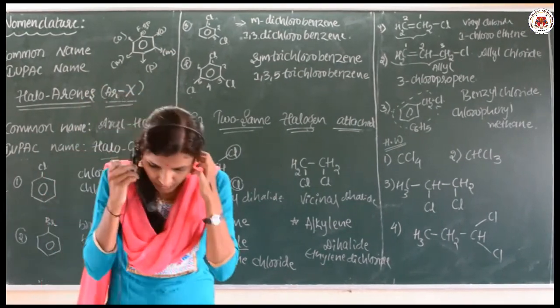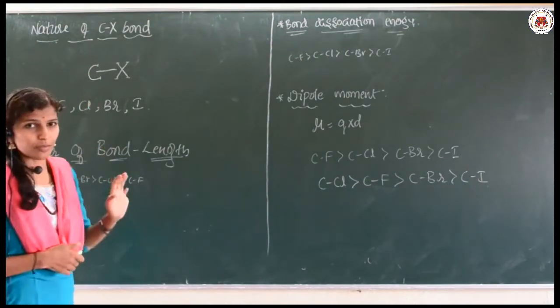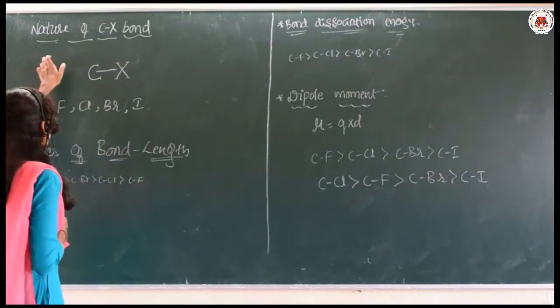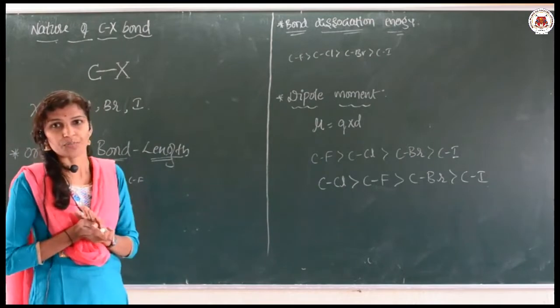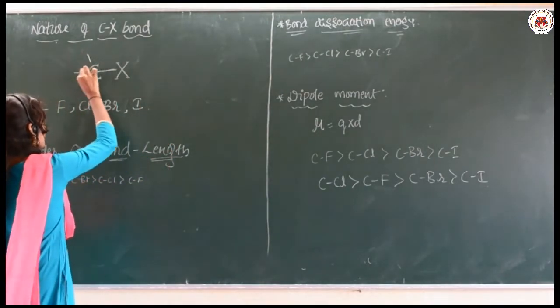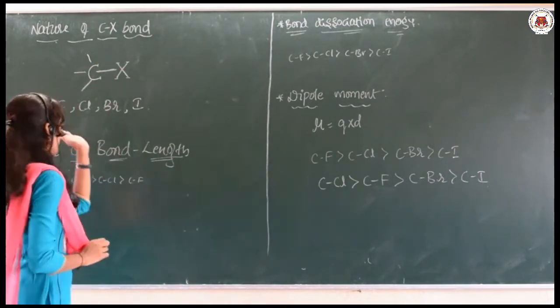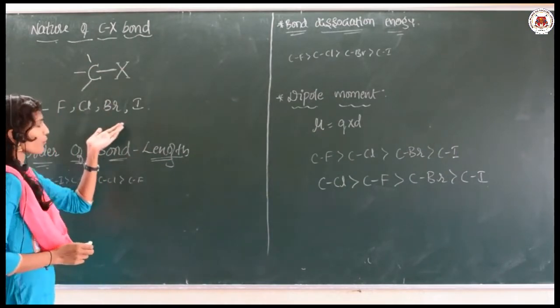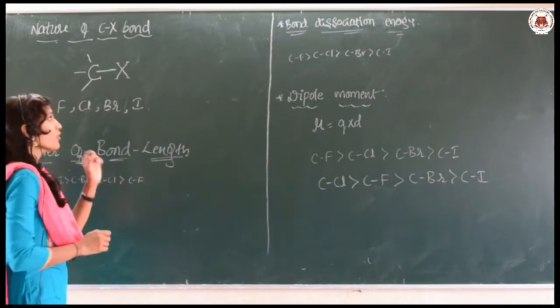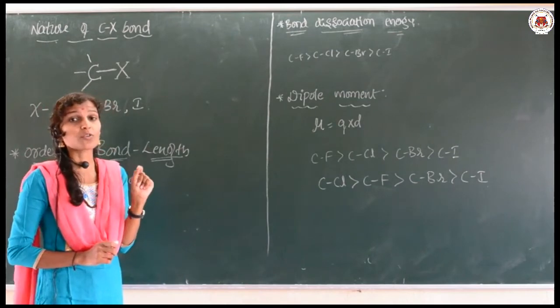Next, we are going to discuss one more very important concept, that is the nature of the C-X bond. Carbon is attached to X, meaning halogen, which may be fluorine, chlorine, bromine, or iodine. The halogen atoms are electronegative in nature.